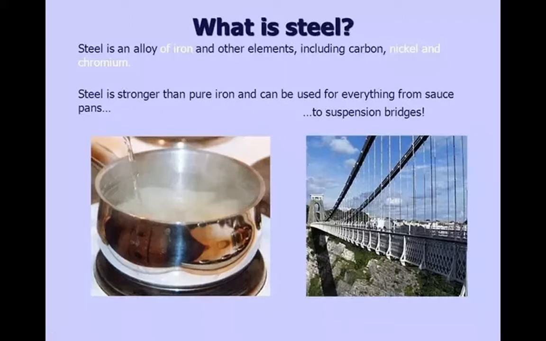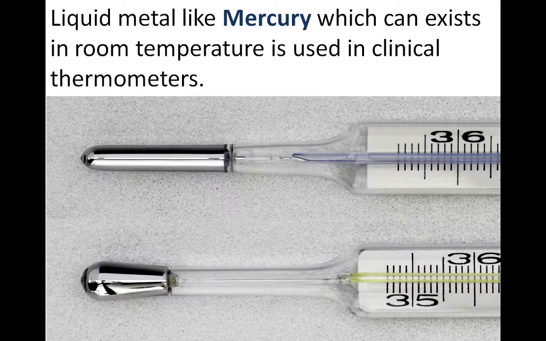Okay, so here we use steel for our everyday uses. Steel can be used for everything from our saucepans to suspension bridges. Getting it? Next, mercury. As I already discussed, most of the metals are hard to touch, but the exception